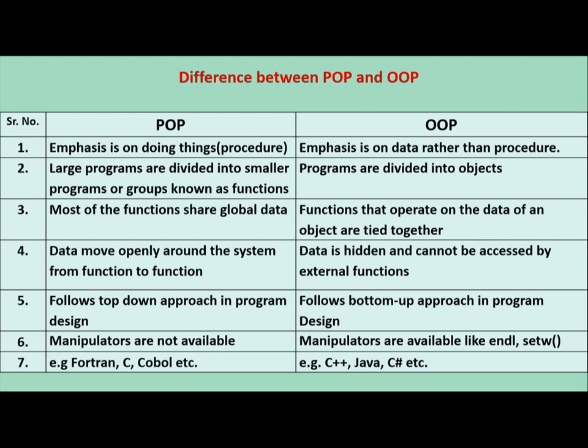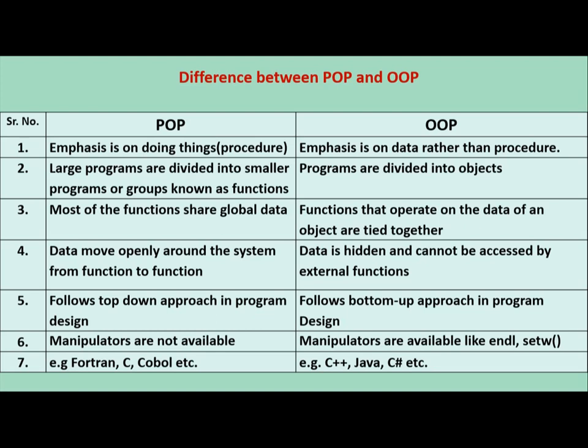Second point, in POP, large programs are divided into smaller programs called functions. In OOP, programs are divided into objects. Third point, in POP, most of the functions share global data, means data is publicly declared. But in OOP, functions that operate on the data of an object are tied together, means the variables of each object are tied separately.